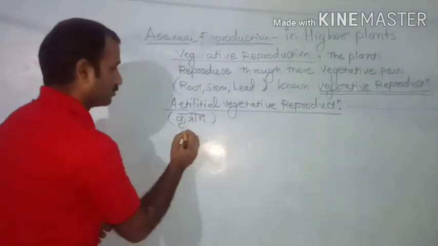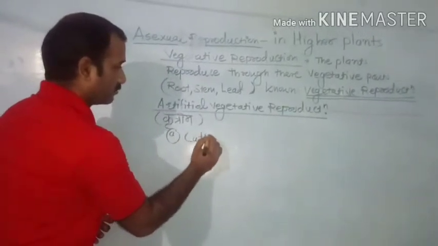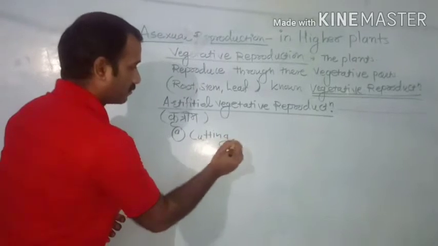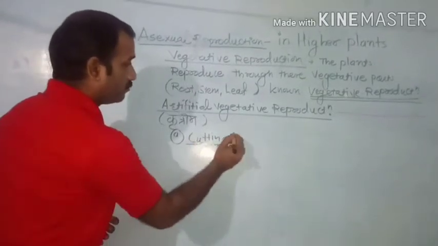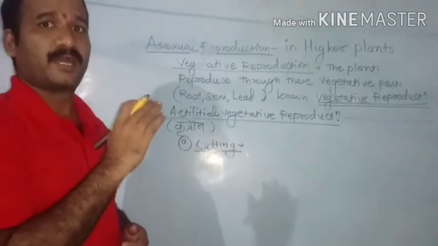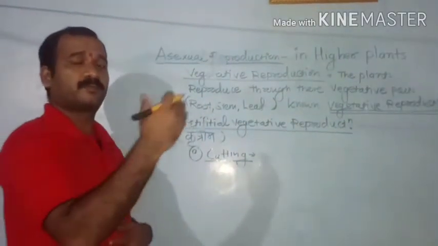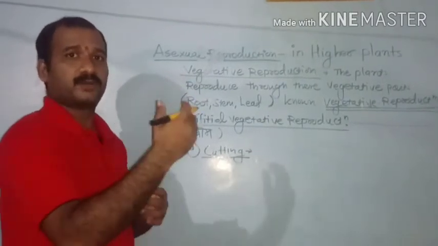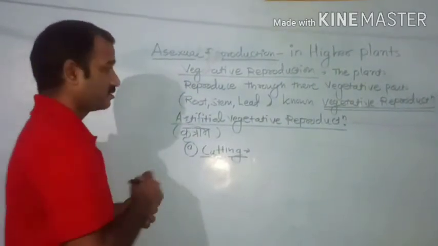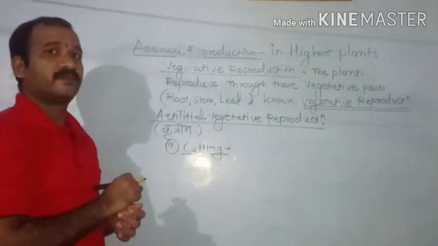First, cutting method. Cutting is a simple method in which the cut part of the plant, that is the vegetative cut part, is used for the propagation or production of a plant, and this is known as the first type of artificial vegetative reproduction.